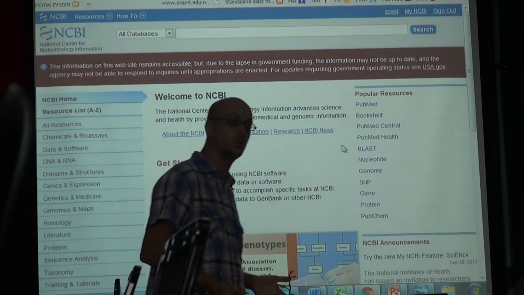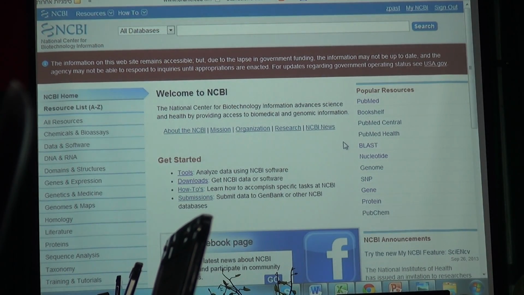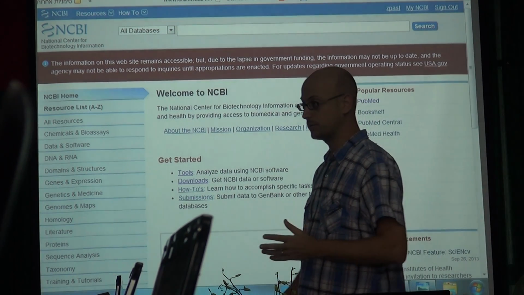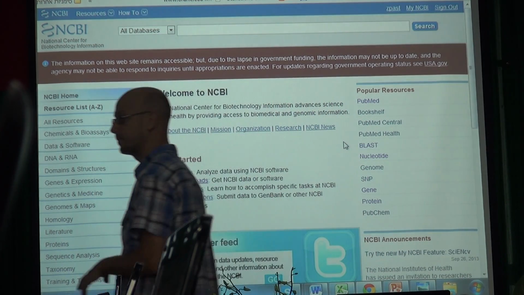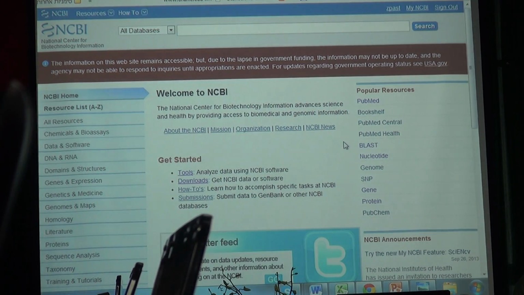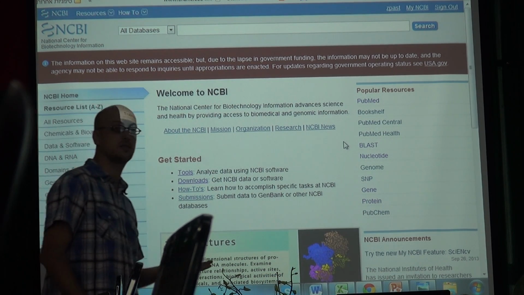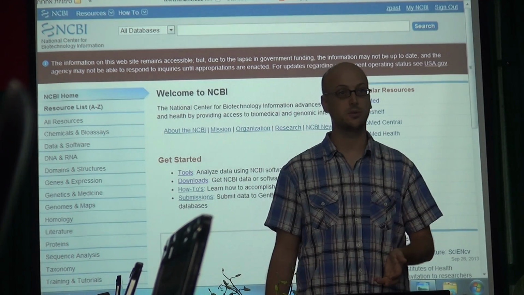Let's take two sequences and find out how similar they are. Okay? How do we do that? Well, first, we need two sequences. How do we get two sequences?